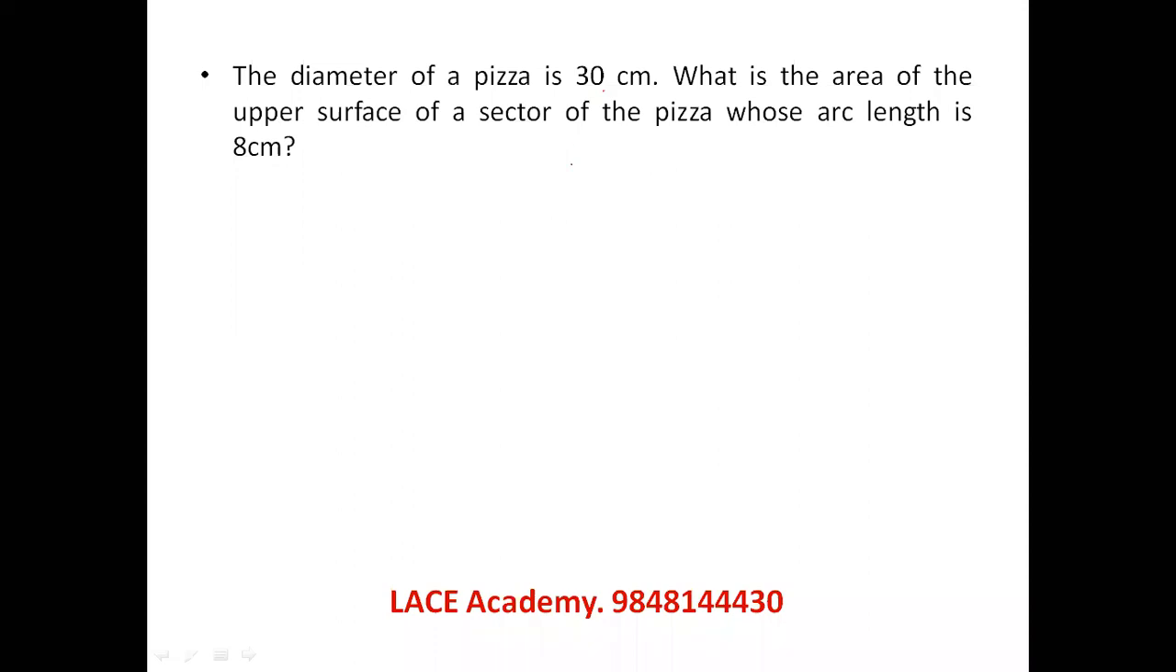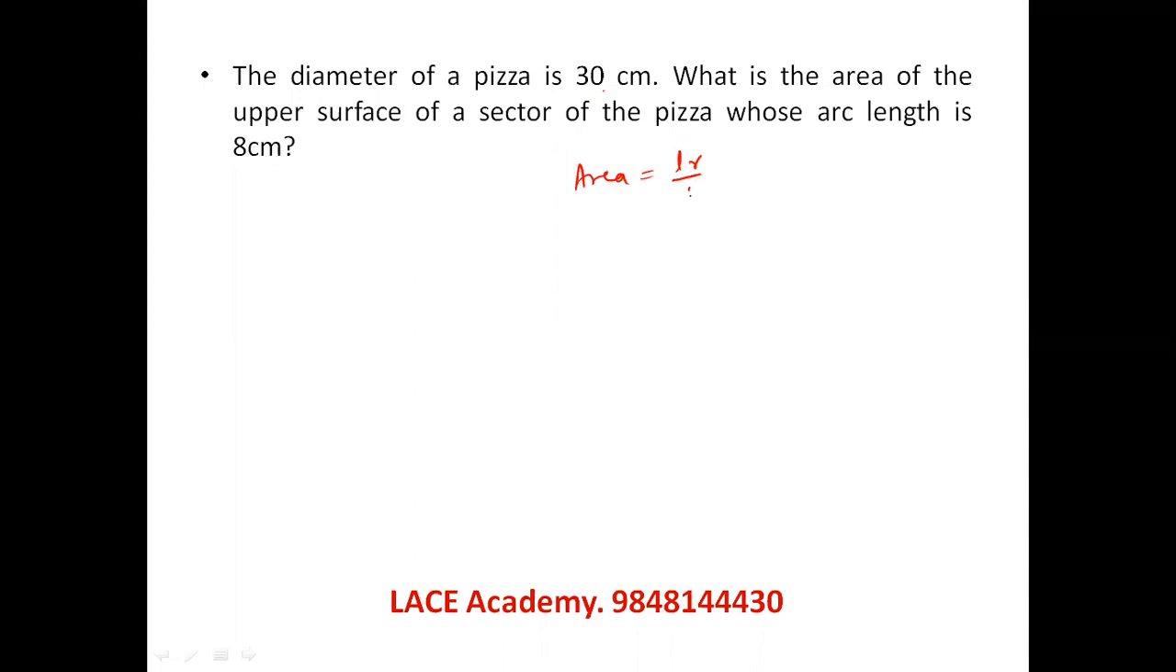So this is a question where he is asking whether we know the area of the sector is given by L into R by 2. L is the arc length, R is the radius. So we can say arc length is 8 and radius is 15 by 2. So 120 by 2, which is 60 square centimeter. This is the relation for area of the sector when we know the length of the arc and the radius. Let us see the next question.